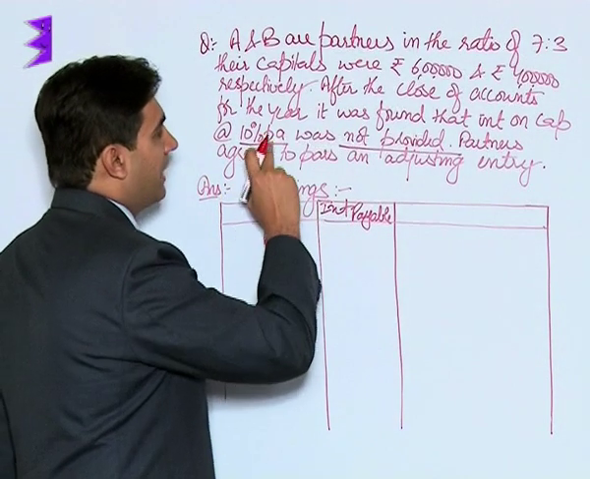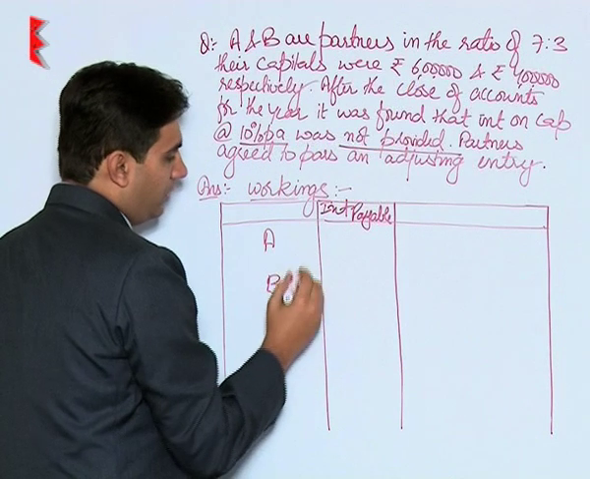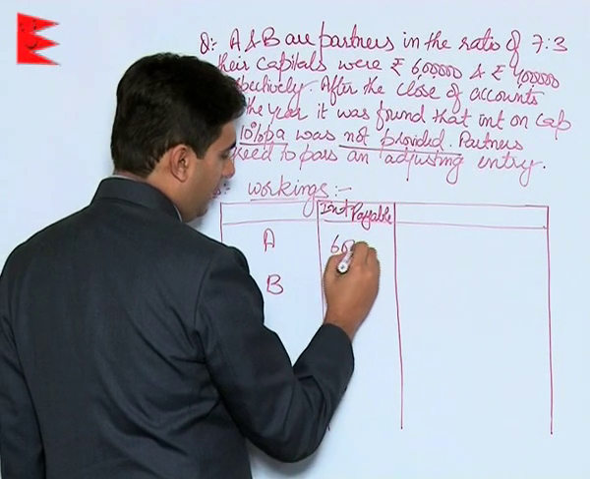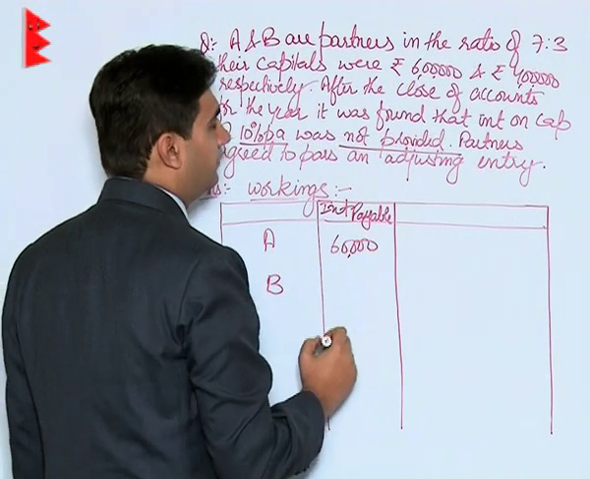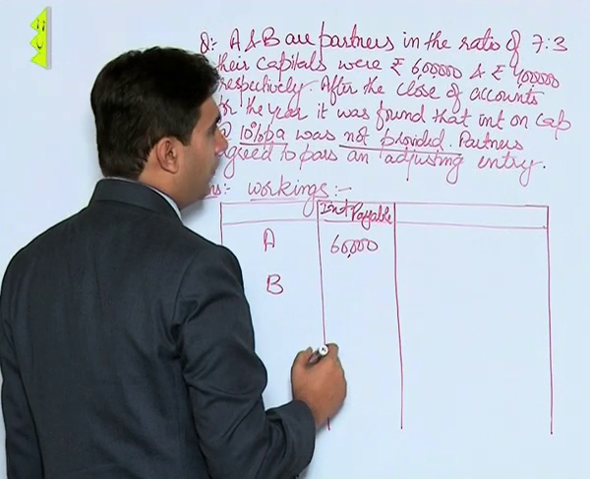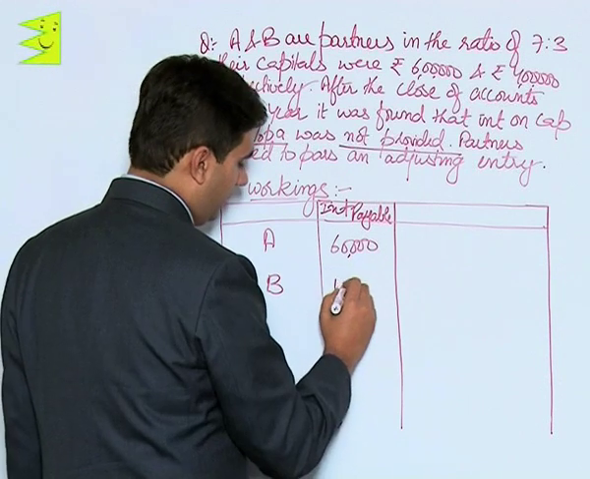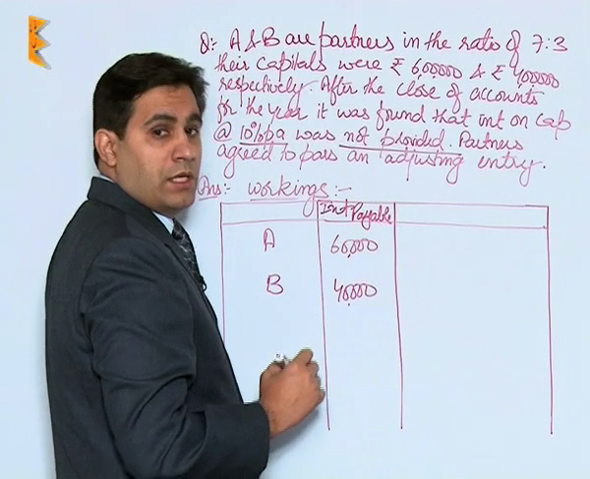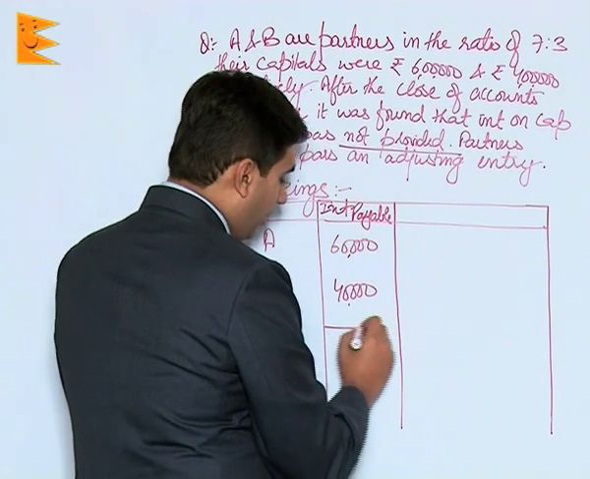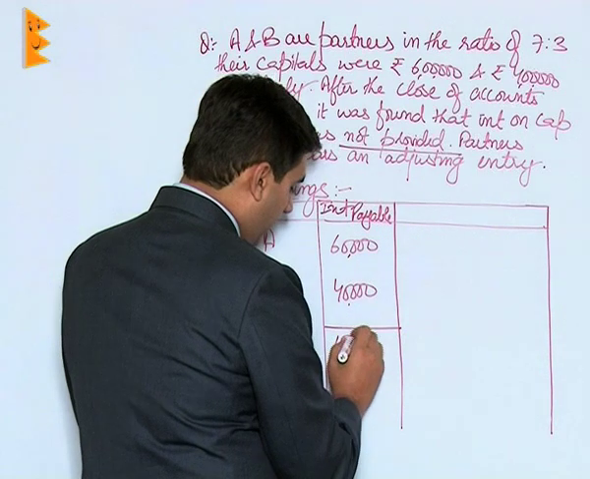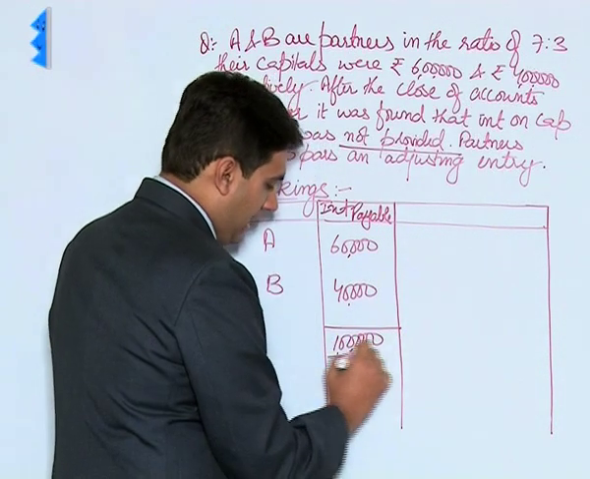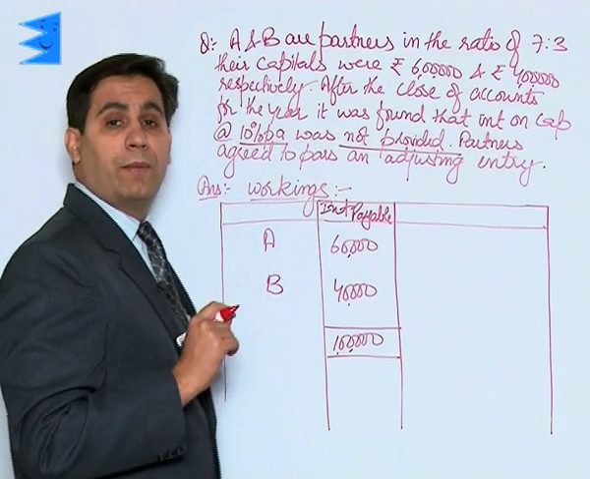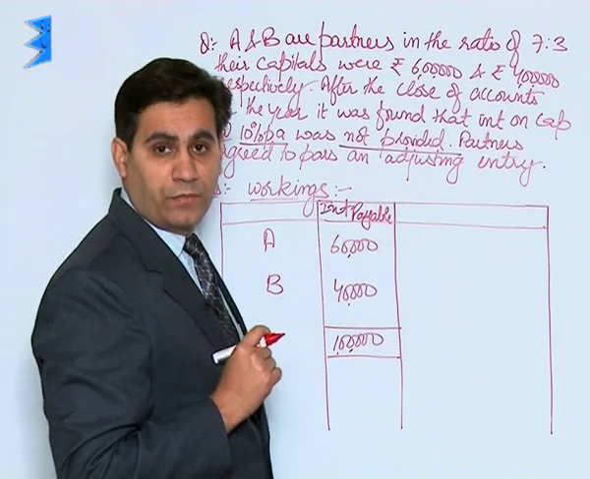Interest on capital was 10%. So for A, it was 10% of 6 lakh, that is 60,000. For B, it was 10% of 4 lakh, which is 40,000. This implies a total interest was payable to the extent of rupees 1 lakh. This was the total amount that was payable.